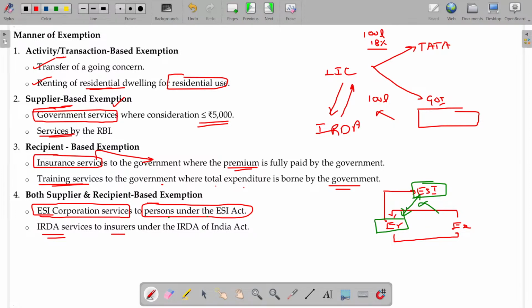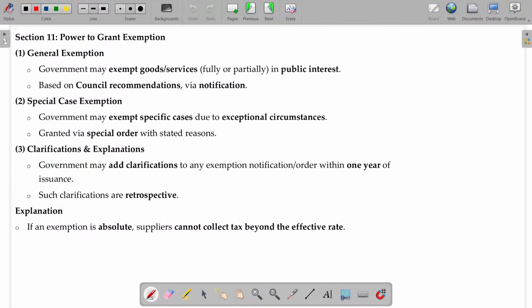So how could the GST structures, the manner of exemption, be? Now, section 11 gives the power to grant exemption. So section 11 only. If the government gives an exemption, now the question is, will the government be able to give the exemption? Yes, whatever exemption is given should be authorized in the act itself.